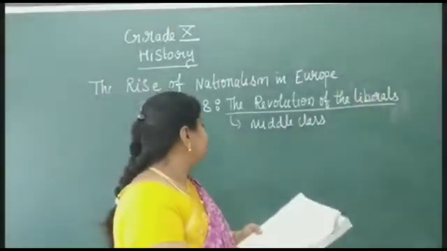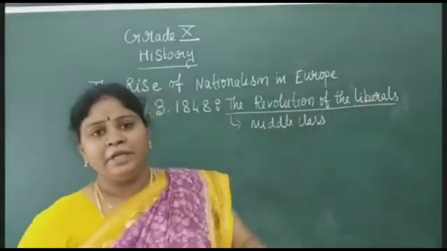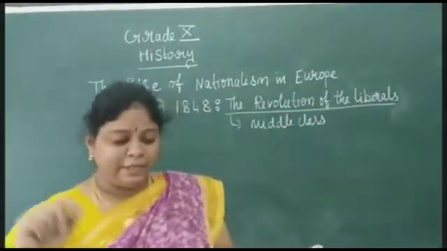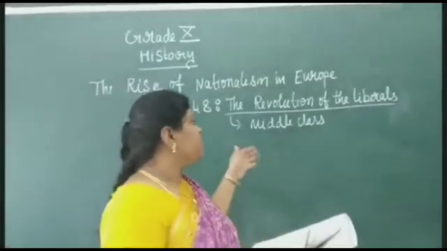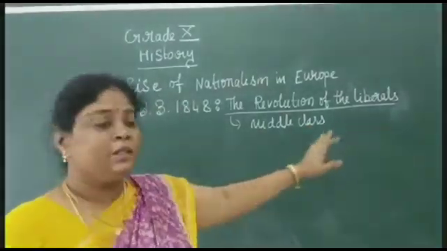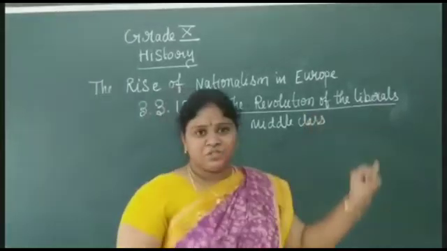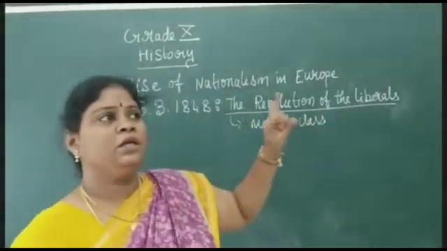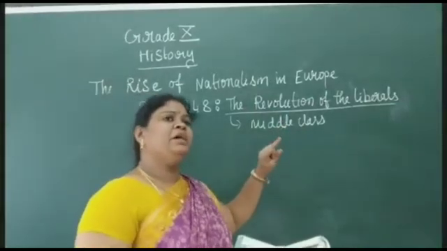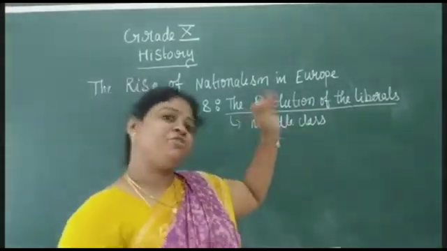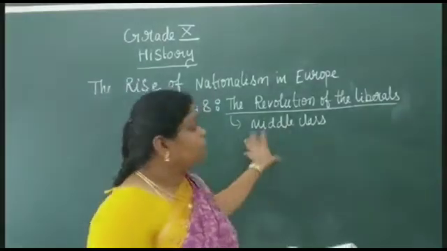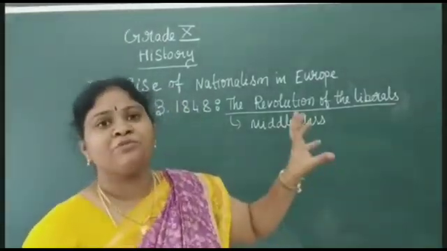So what happens is that in the region of Germany, the political associations, that is, members of the middle class, professionals, businessmen, and people who were professional artists, gathered together in a place called Frankfurt.